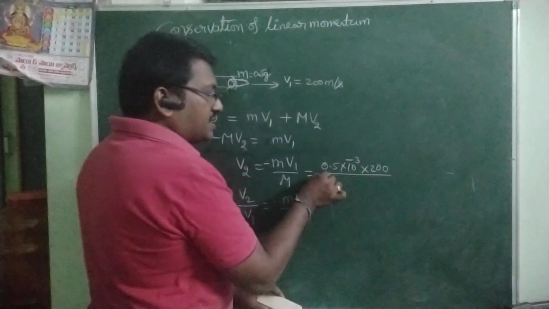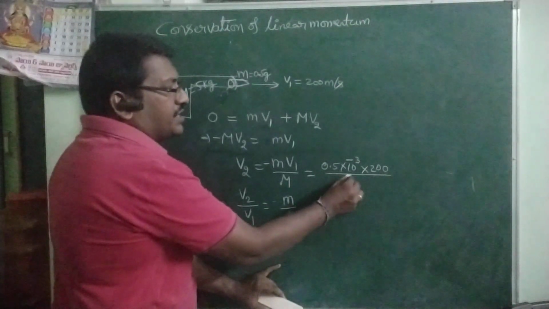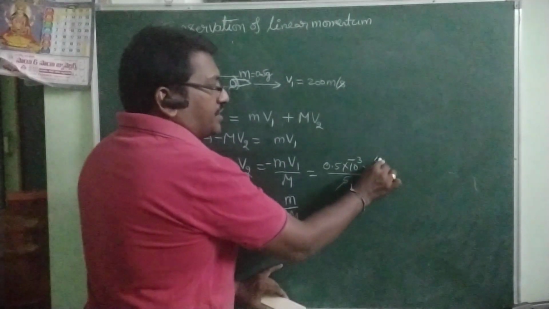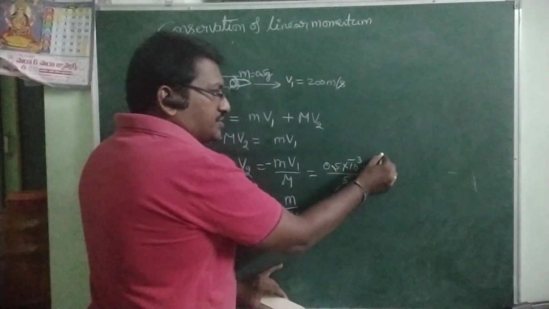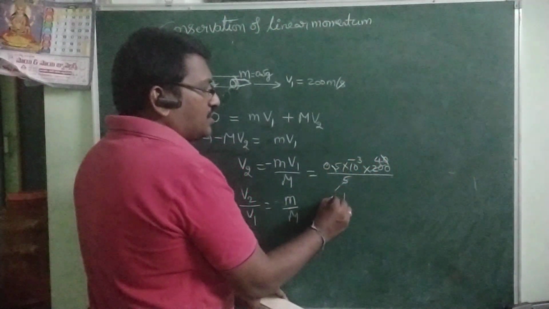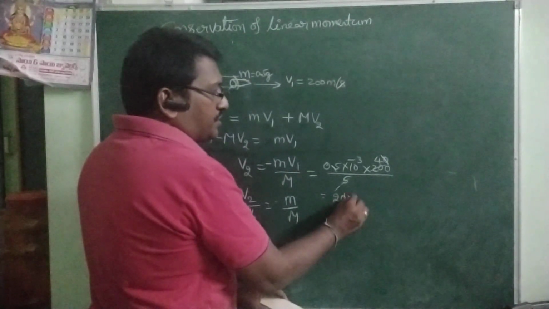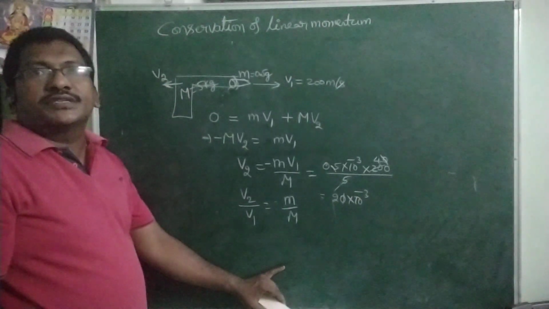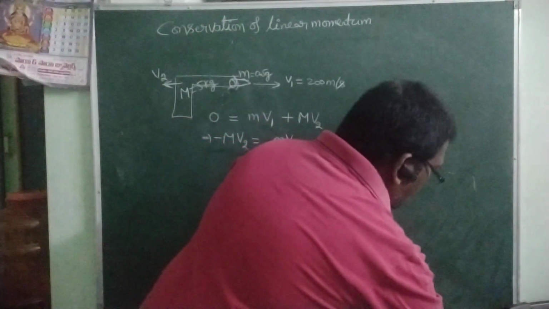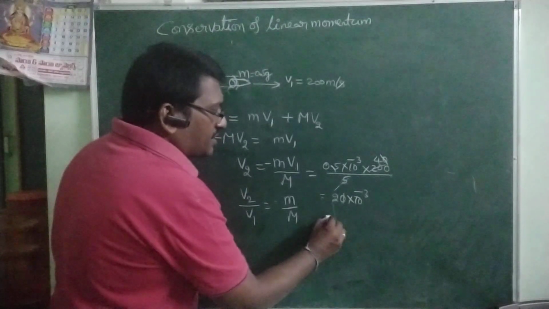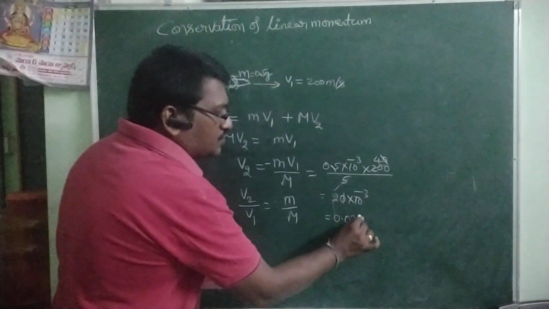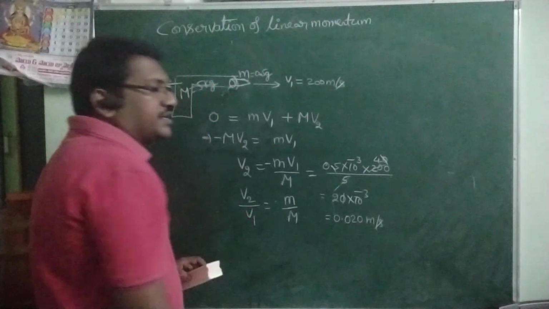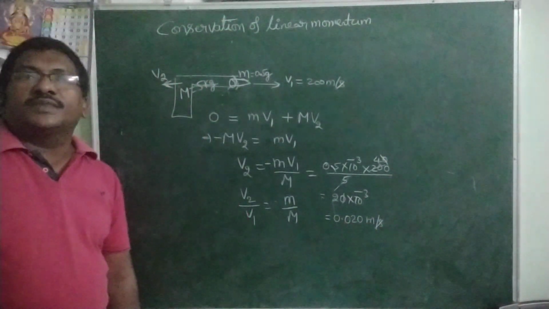200 meters per second by Kepler. I am taking here 5 kg. So from that, 5 1s are 5, 40s. So this point and this point, 0 cancel. So 4 5s are 20. So 20 into 10 power minus 3. That is equal to, now you can write 20 into 10 power minus 3 means 0.020 meters per second. That is the recoiling speed of the gun.